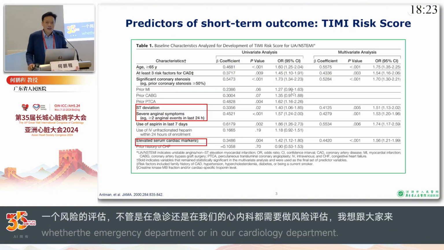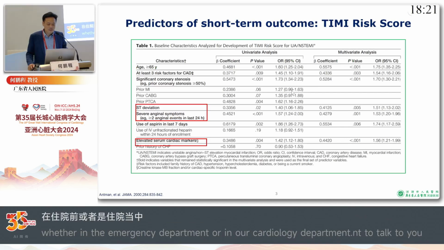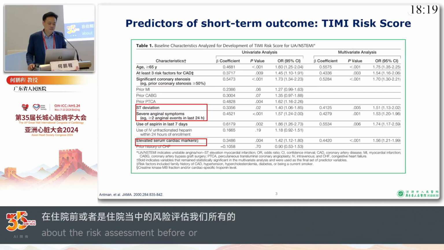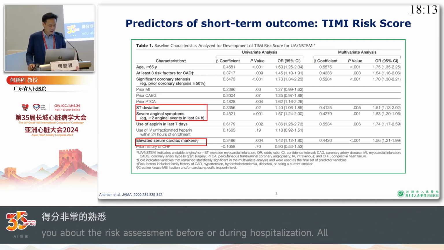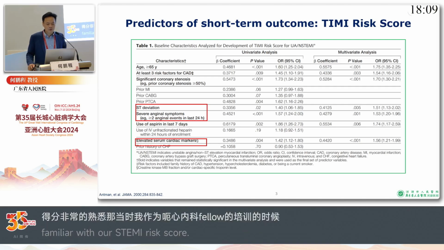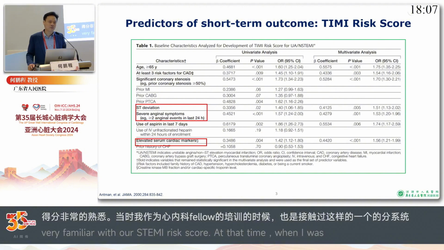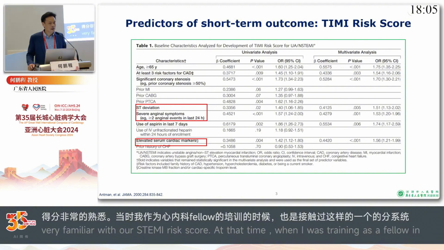I think everyone here is quite familiar with the TIMI risk score. It was introduced when I was trained as a cardiology fellow. In my point of view, the TIMI risk score is very simple and easy to use, but it also has some weaknesses.